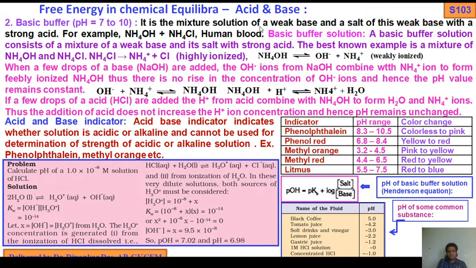It is the mixture of a solution of a weak base and a salt of this weak base with a strong acid. For example, ammonium hydroxide plus ammonium chloride, human blood. Basic buffer solution consists of a mixture of a weak base and its salt with a strong acid. Best known example, ammonium hydroxide and ammonium chloride. We know ammonium chloride dissociates into ammonium plus and Cl minus.